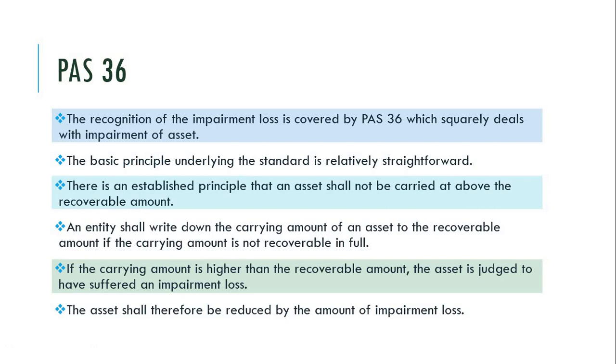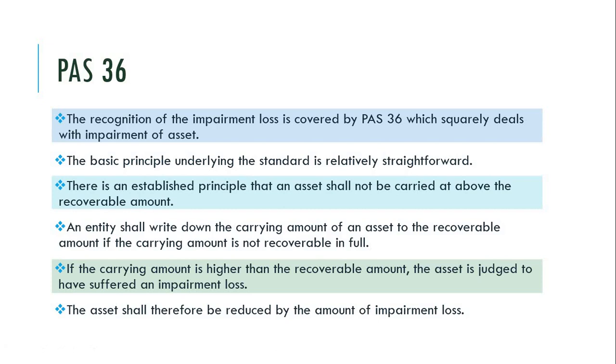So we cannot present in the financial statements an asset at above its recoverable amount. An entity shall write down the carrying amount of an asset to the recoverable amount if the carrying amount is not recoverable in full.